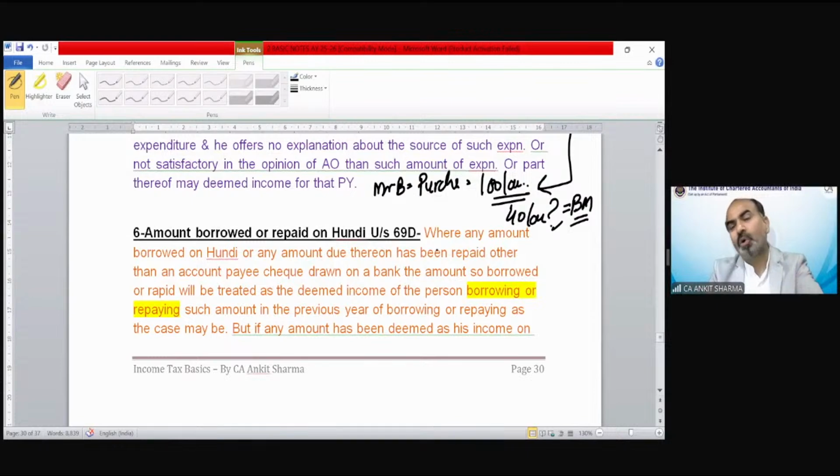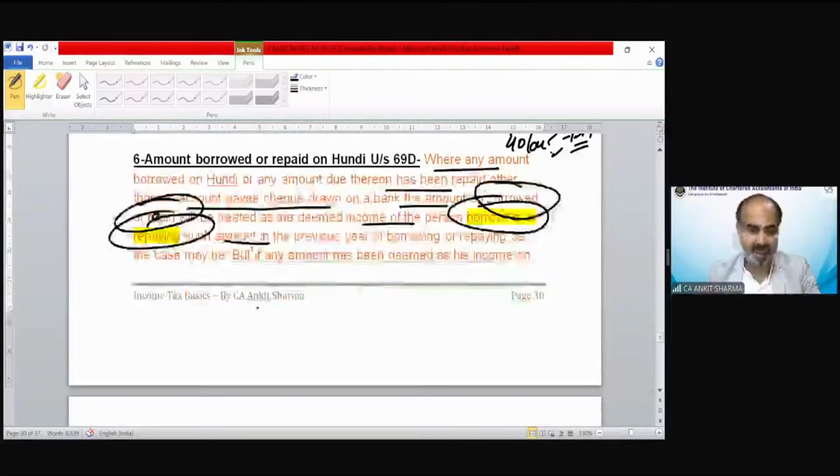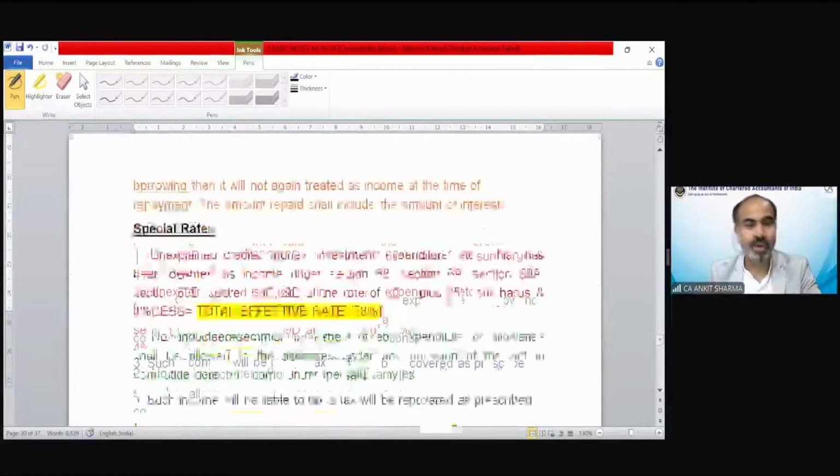Any amount which is borrowed or repaid on hundi would be treated as black money in the hands of the borrower or repayer. Where any amount borrowed on hundi or any amount due thereon has been repaid, other than by account payee cheque drawn on a bank, the amount so borrowed or repaid will be treated as the deemed income of the person borrowing or repaying such amount. Okay, so you might understand now what exactly the hundi case is.